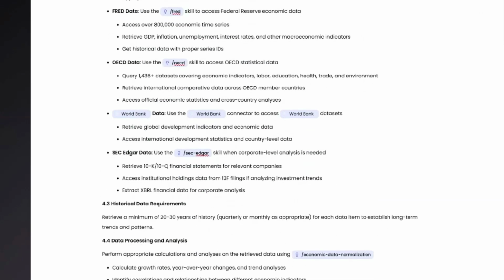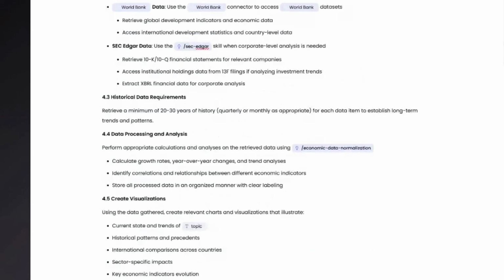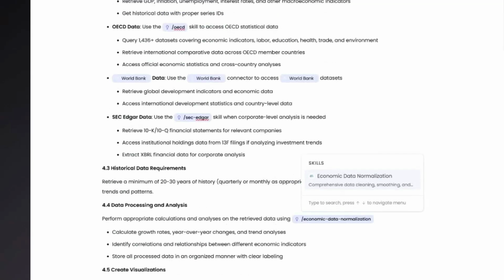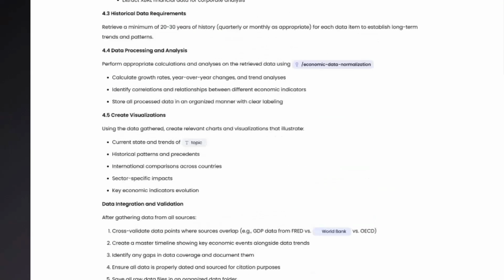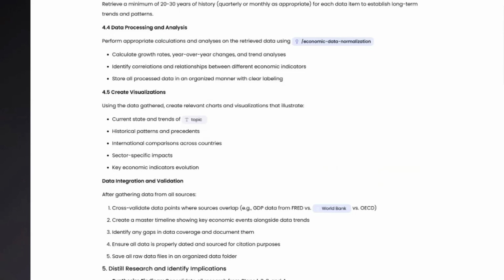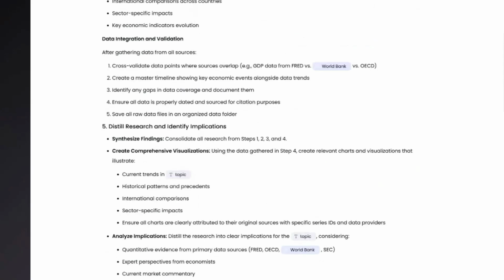And then we use things called skills to analyze and normalize this data, because data cannot really be used until we have cleaned and normalized it. And so to do that, we use this economic data normalization skill. These are skills, or tools, that help the agent perform specific tasks in a repeatable and highly accurate manner. And between these connectors and these skills, I know that the quality of this research report will be high.